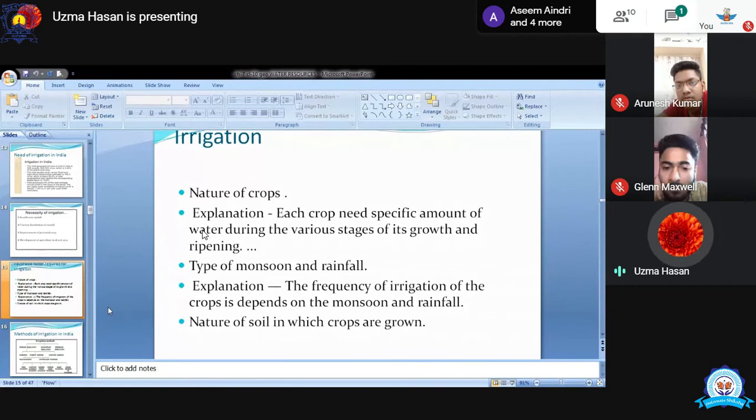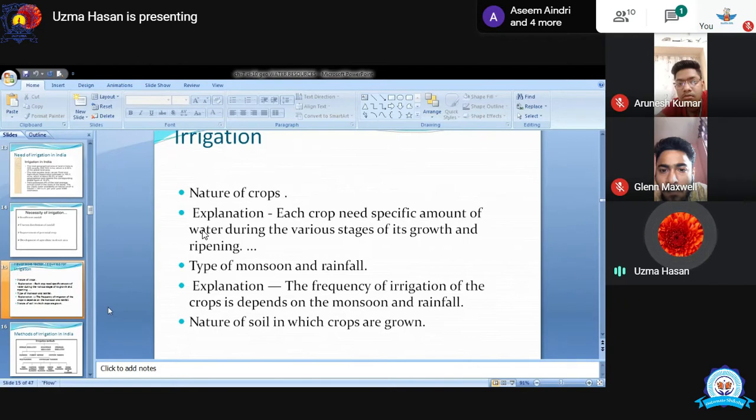पानी भरा होता है अच्छा खासा उसमें. So rice needs lots of water. In comparison, if we compare it with gram, चना, चने के खेत में बस एक बार पानी देना पड़ता है, उसके बाद आपको पानी नहीं देना पड़ता है. Are you getting me? So irrigation totally depends on the nature of a crop: it needs lots of water or it does not need lots of water.